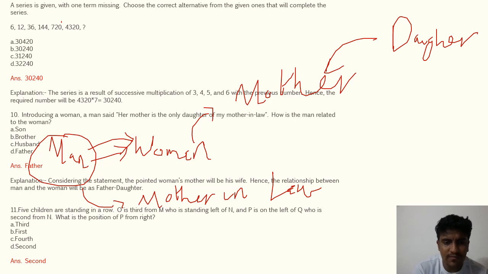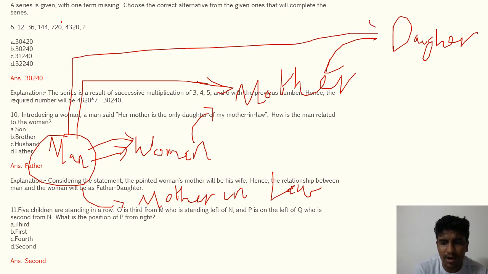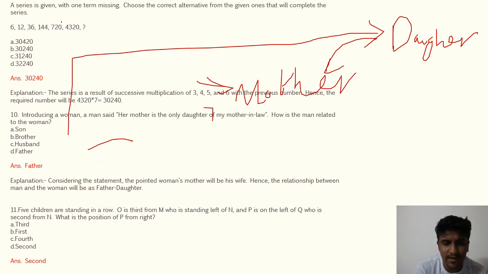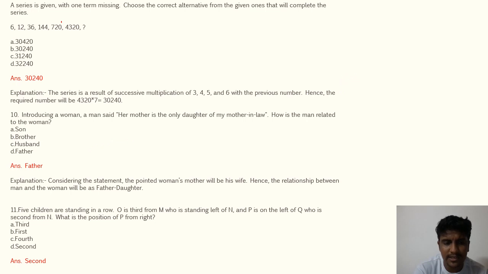Now this man is married to the mother, and that mother is the daughter. So that man is the son-in-law of the person of whom the mother is the daughter. So indirectly the man is related as the father of this woman. The man is the father of this woman. So in this way you need to make such flowchart diagrams.